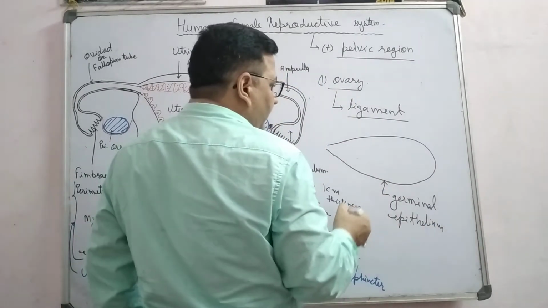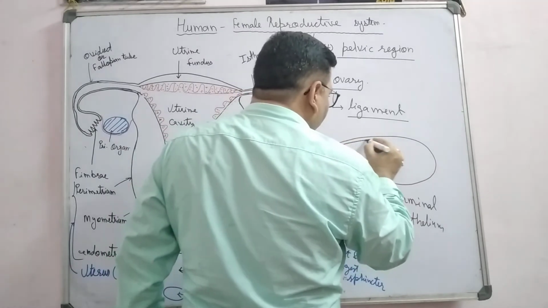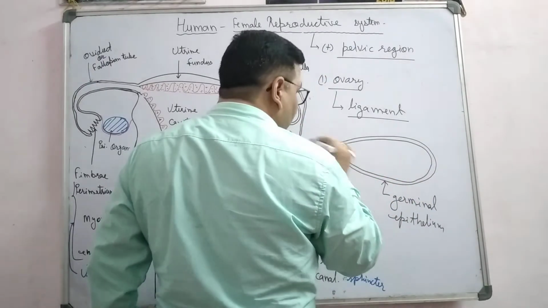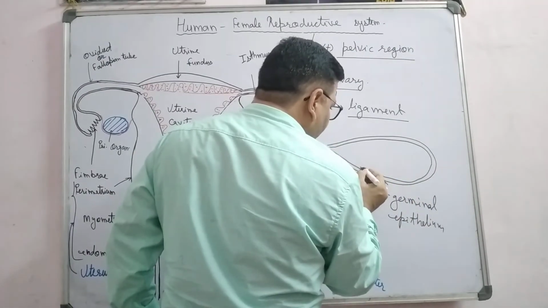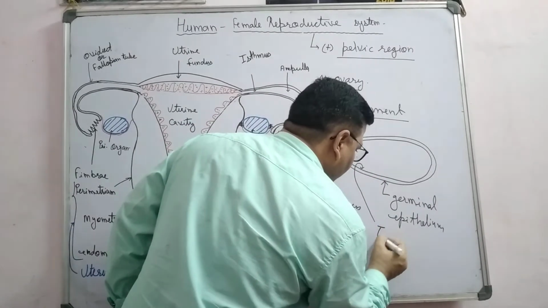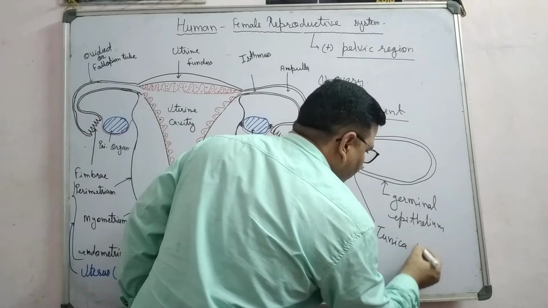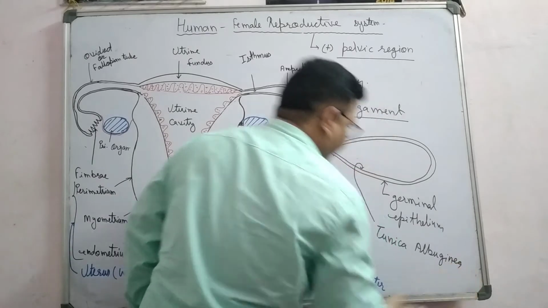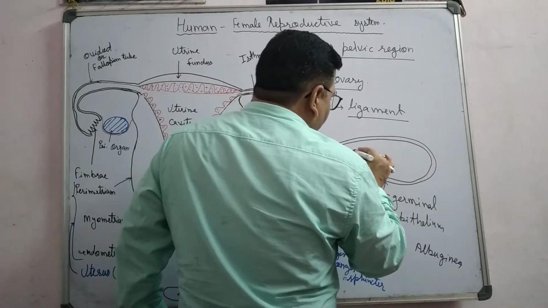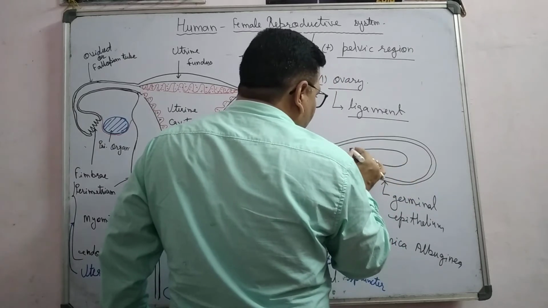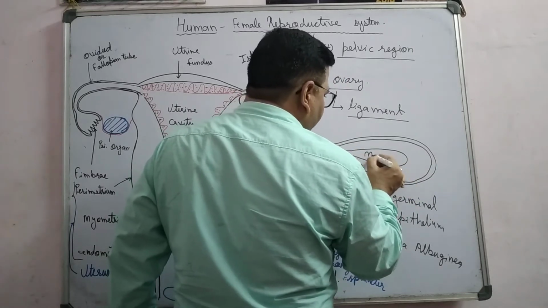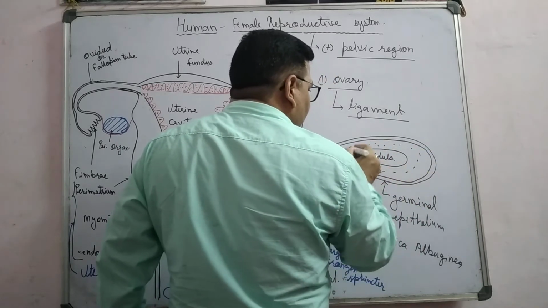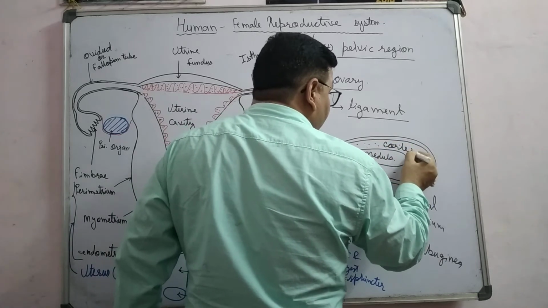This germinal epithelium, the inner part of it, also forms another layer. This layer is known as tunica albuginea. And this is known as medulla, and outside the medulla there is the large part. This one is known as cortex.